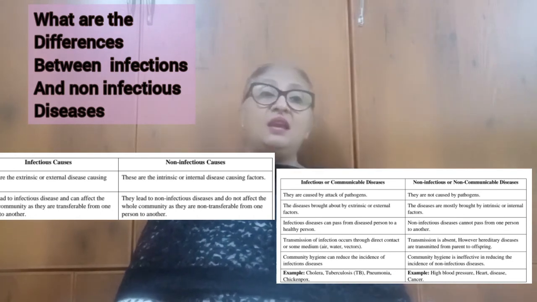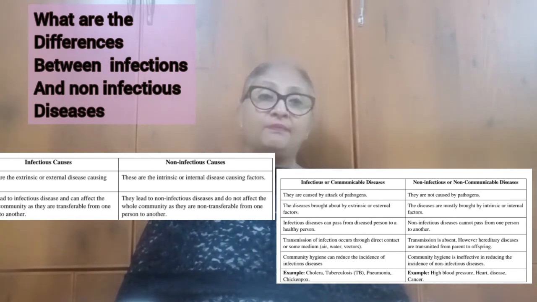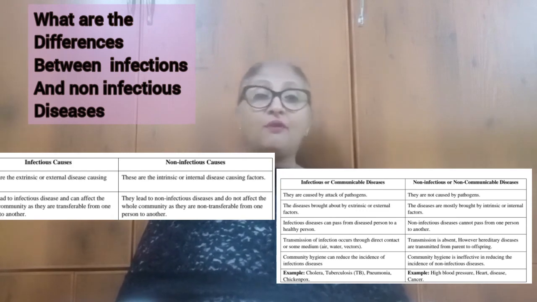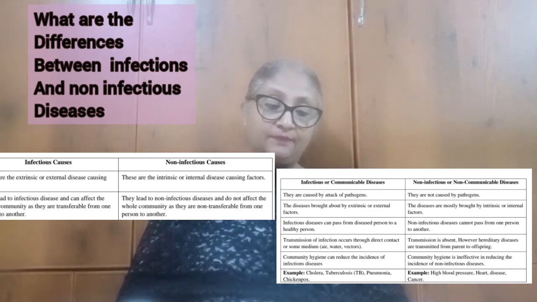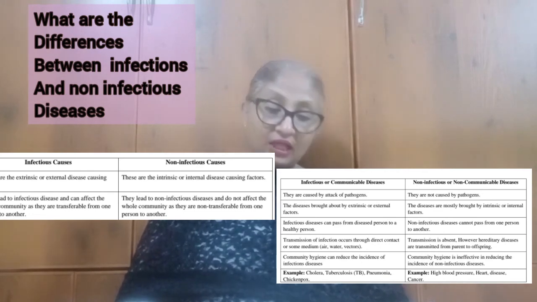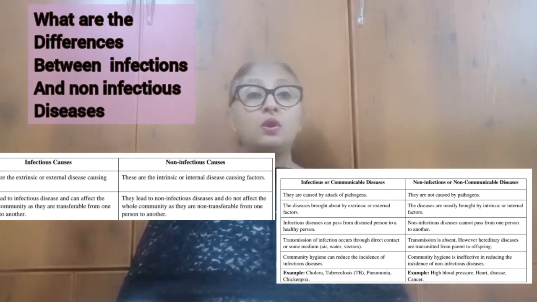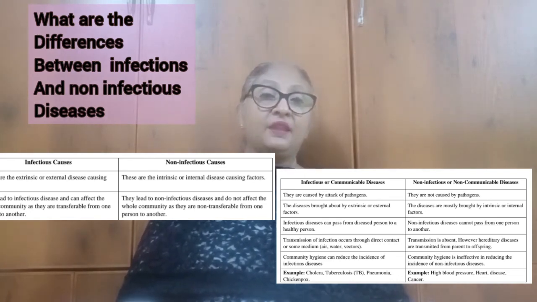Now, the way in which diseases spread and the way in which they are treated and prevented at community level is different for different diseases. This would depend a lot on whether the immediate causes are infectious or non-infectious.